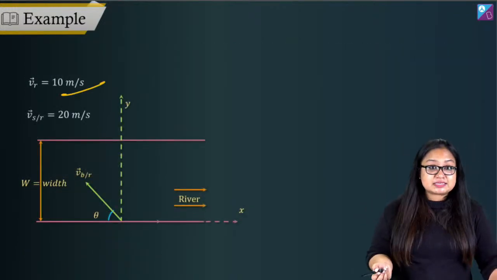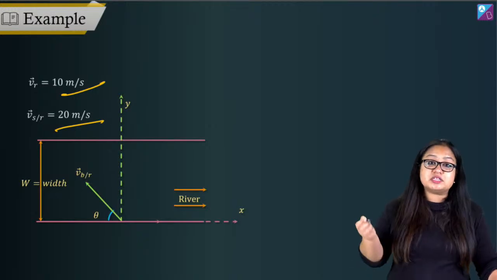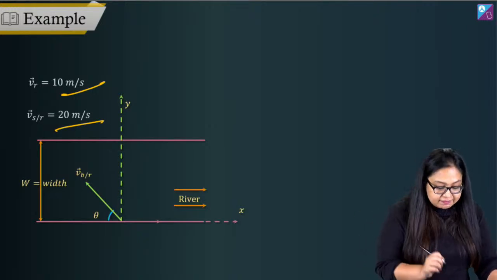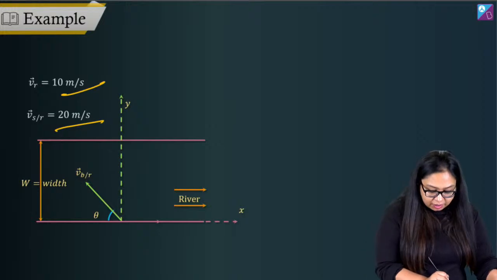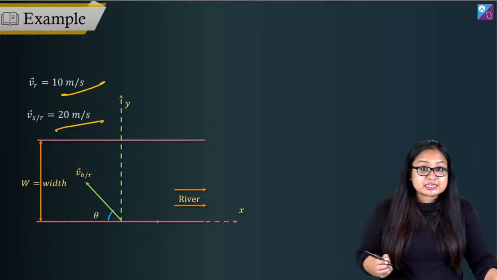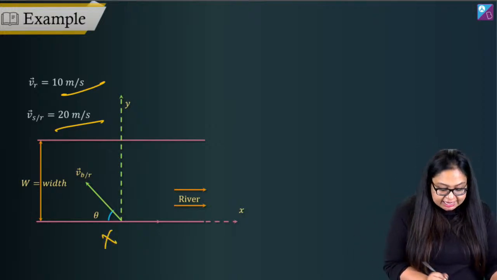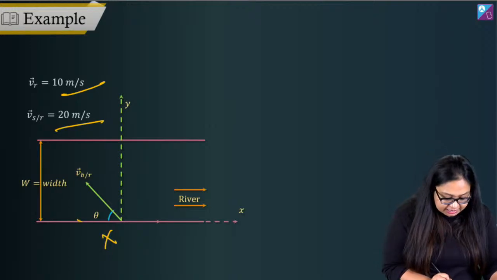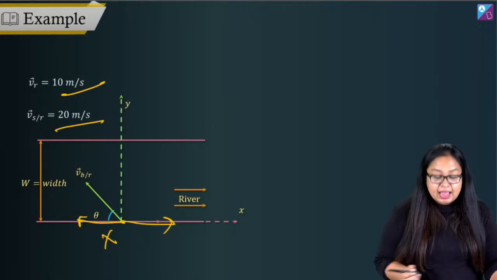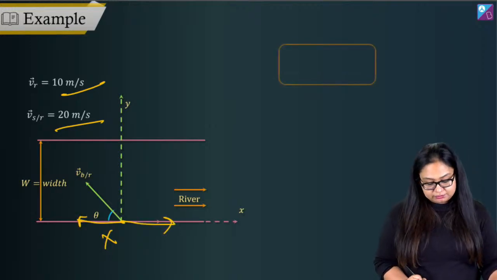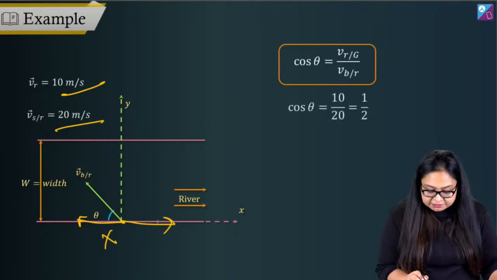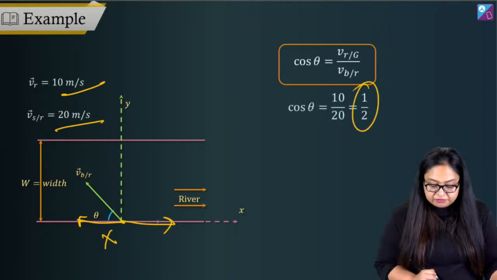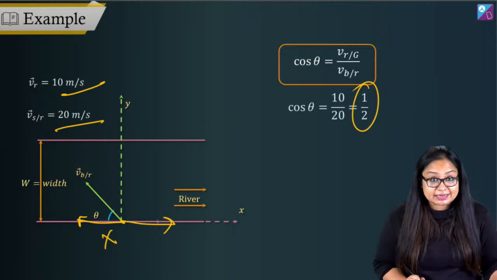Velocity of river is given as 10 meters per second. Velocity of swimmer with respect to still water is given as 20 meters per second. So, what do I say? If I want the shortest path, that means I want the x direction velocity cancelling out. That means I want V_BR cos theta and V_R cancelling out. There we go. V_BR cos theta cancelled out by V_R. That gives me cos theta is equal to half. Theta is equal to 60 degrees.